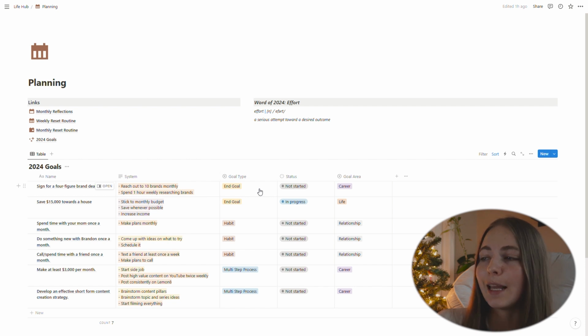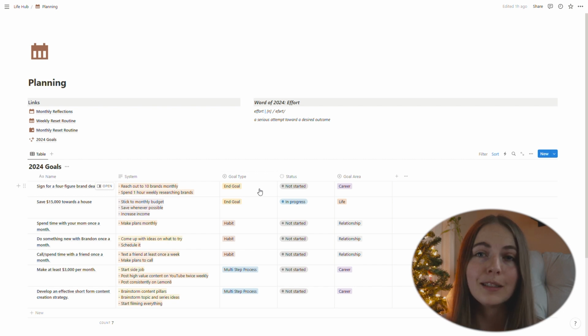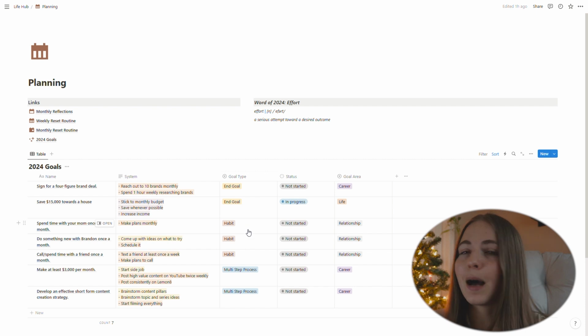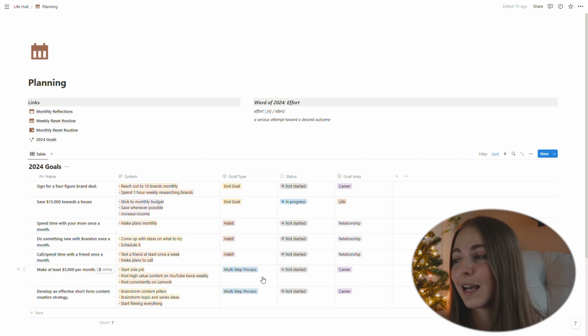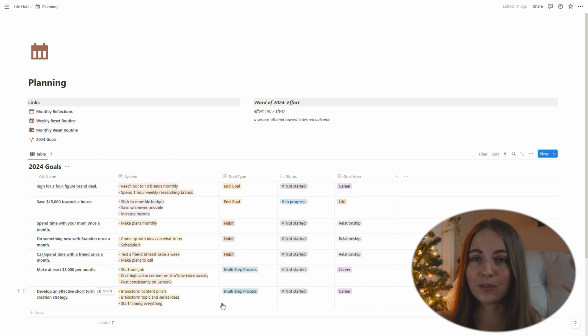So if it's an end goal, like sign a 4-figure brand deal, once I sign a 4-figure brand deal, that goal is done, it's complete. But things like spend time with my mom once a month is a habit. So that's something I will do repeatedly and there is no end date for that. And then something like make at least $3,000 per month is a multi-step process. So that's obviously a big overarching goal.